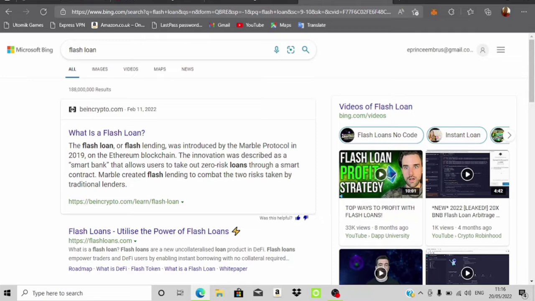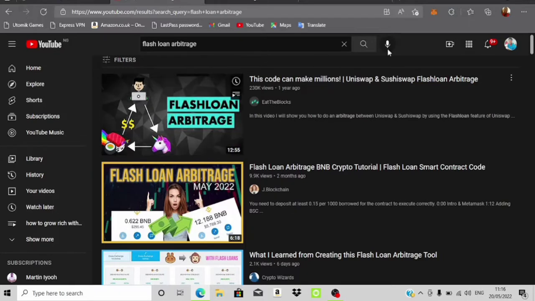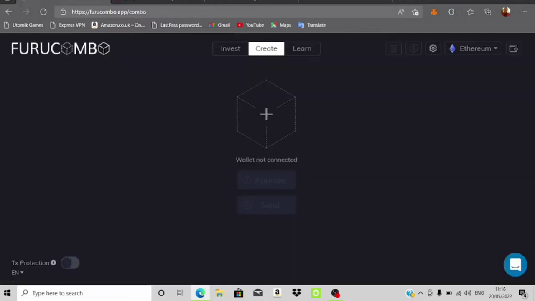But in case you want to use a safer strategy, guys, there's another platform called Full Combo. This platform is going to help you perform crypto arbitrage. You can use your Polygon network as well to connect to this, or your Ethereum network, right? So you have to connect this with your MetaMask in case you want to start using Full Combo. Basically, Full Combo is less profitable than normal traditional flash loan arbitrage trading, right? But at least you get to see your profit before you actually perform the arbitrage, before you initiate anything. You're going to see the profit that you can earn from that.